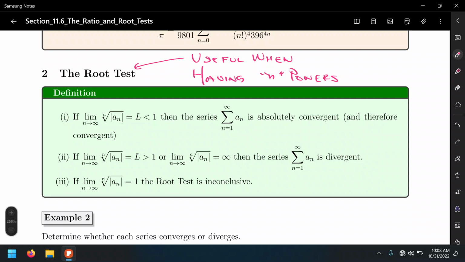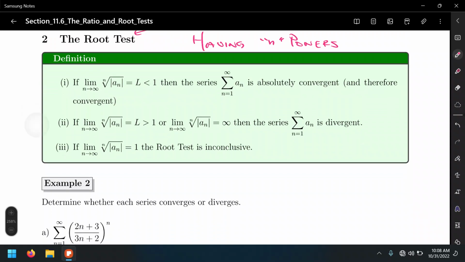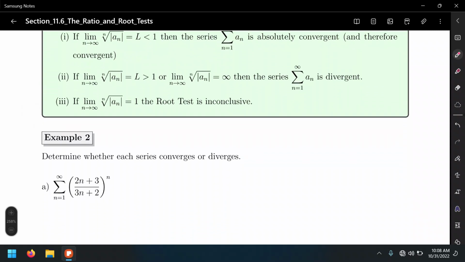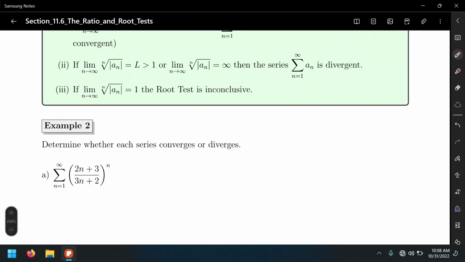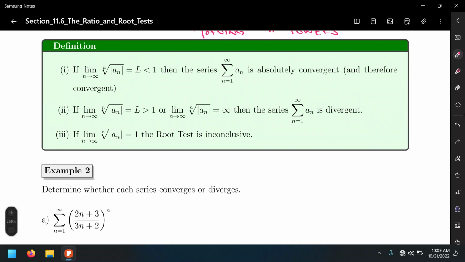The same way we cancel a second power with a square root, the same way we cancel a third power with a cube root, in this case the nth power gets canceled with the nth root. All right. So let's look at a few examples. And this is also an alternative to the alternating series test, because here we're taking the absolute value of the expression. That absolute value will cancel those alternating factors, all right?